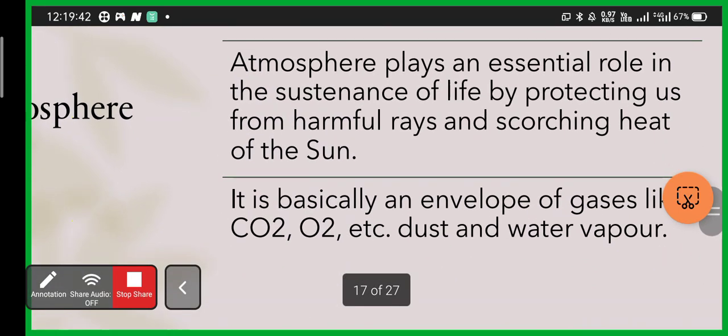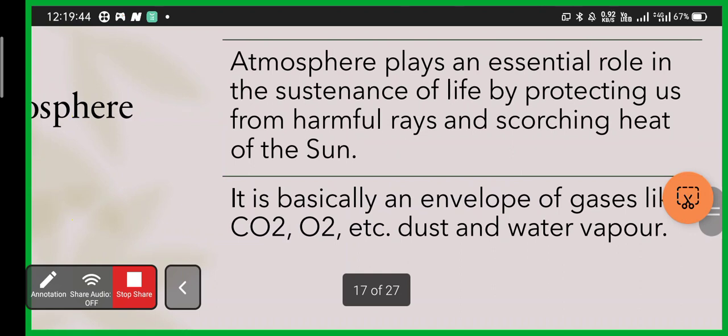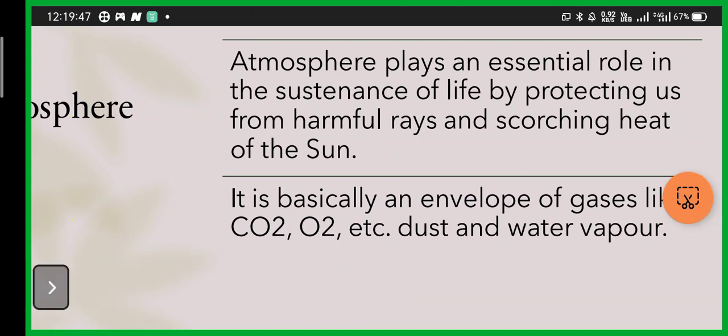Now the second point is that the atmosphere plays an essential role in the sustenance of life by protecting us from harmful rays and the scorching heat of the sun. The atmosphere also protects us because it has a layer called ozone. Ozone filters the UV rays that come from the sun.